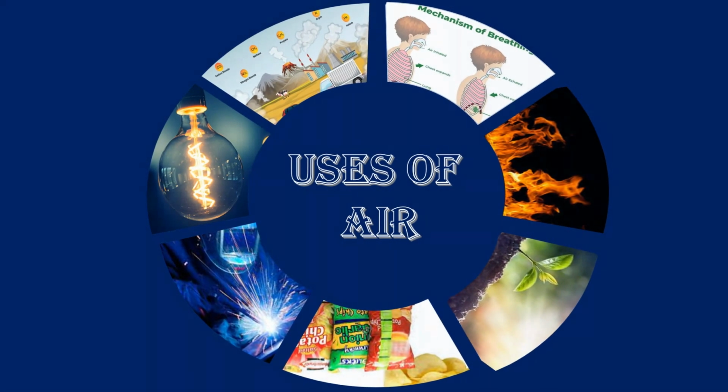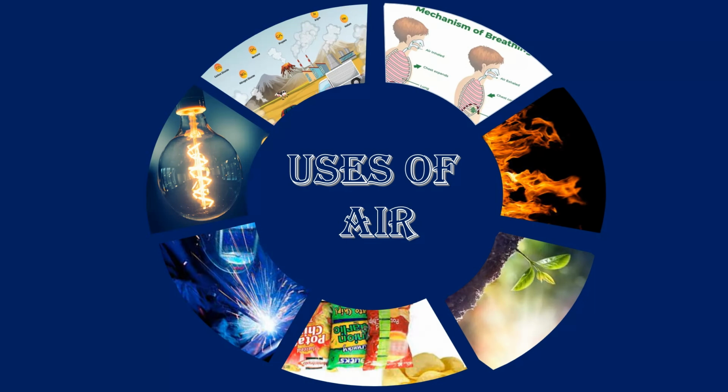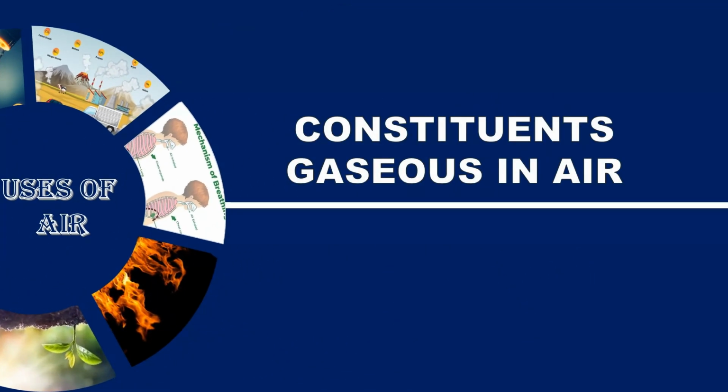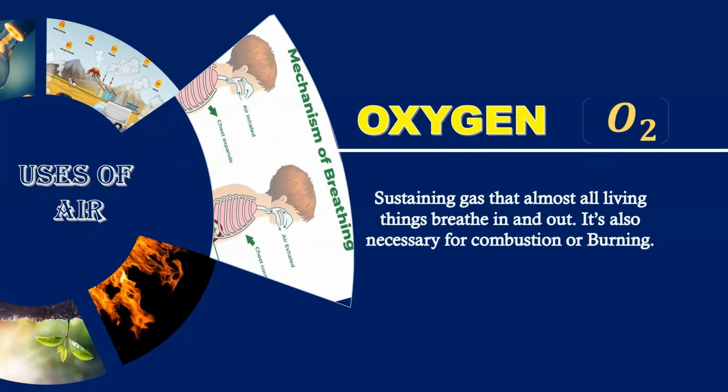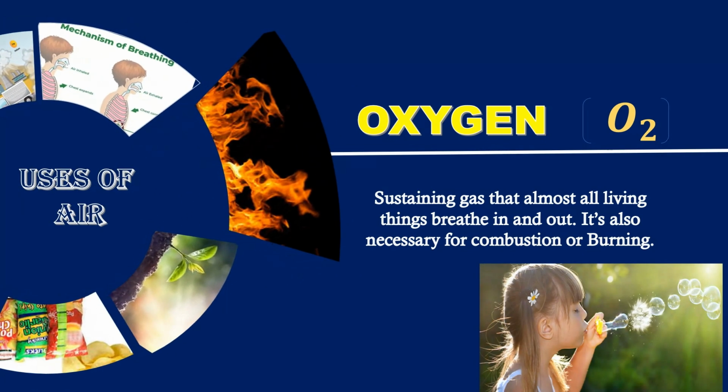Now let's discuss uses of air. Air has several uses in our daily lives, some of which we'll discuss next. Respiration. The most important use of air is respiration. We inhale air, which provides oxygen to our body and helps us breathe. Combustion is the process by which fuel is burned to produce heat or energy. Air plays an essential role in regulating temperature. When the air is hot, it rises and cooler air flows in to take its place.